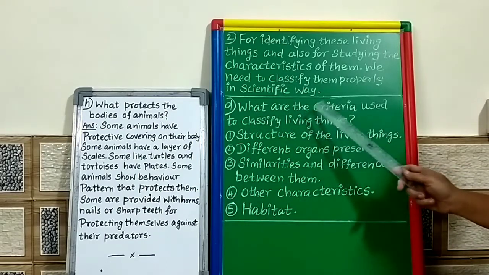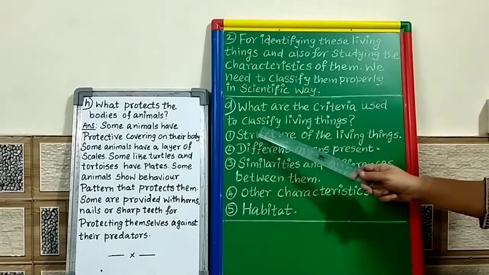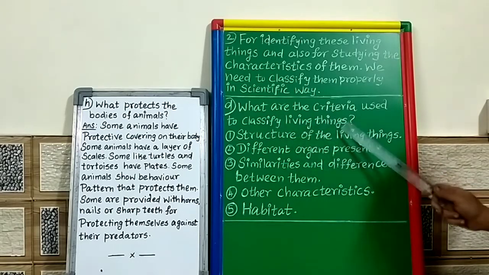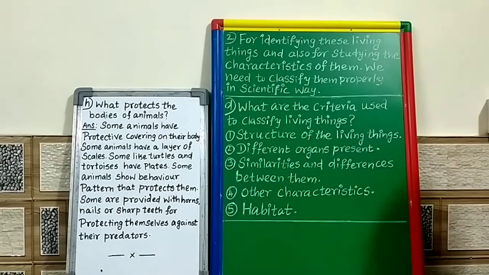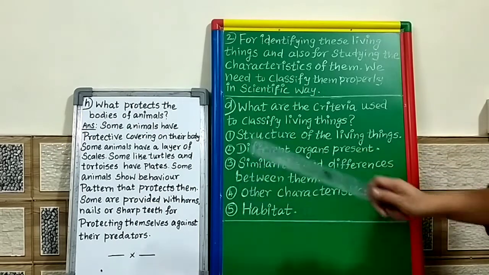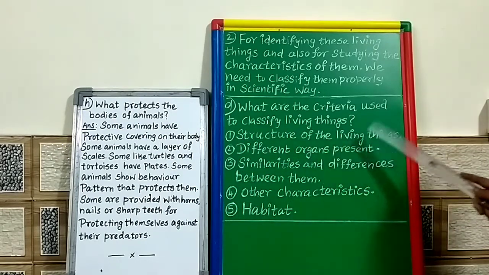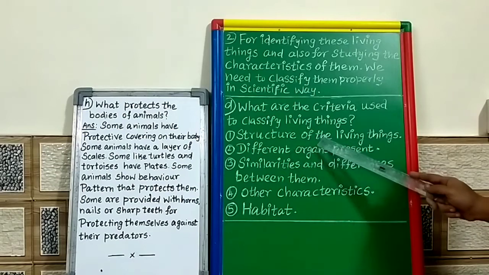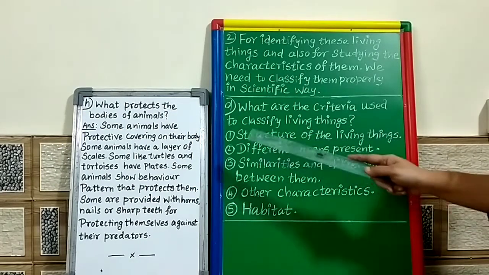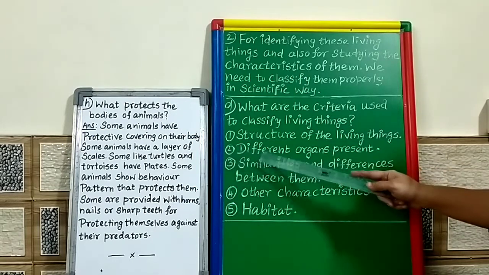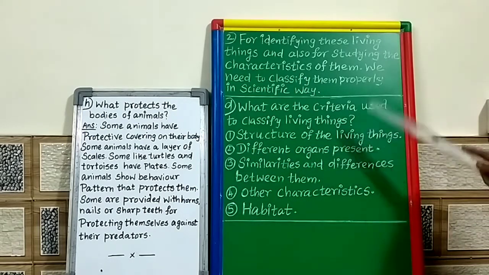What are the criteria used to classify living things? The answer is given here. First, the structure of the living things: according to the structure, living things are classified, which we studied in the third lesson. Second, different organs present.